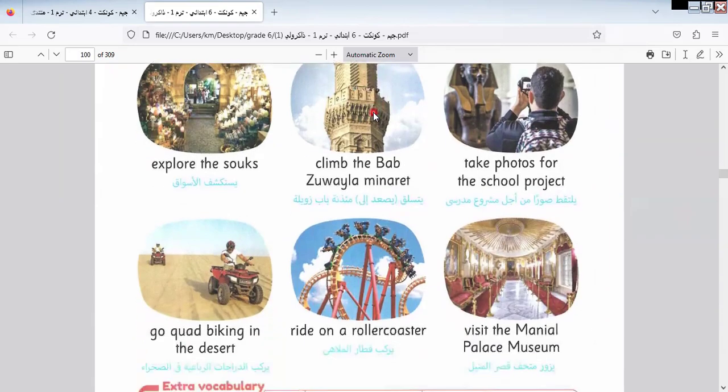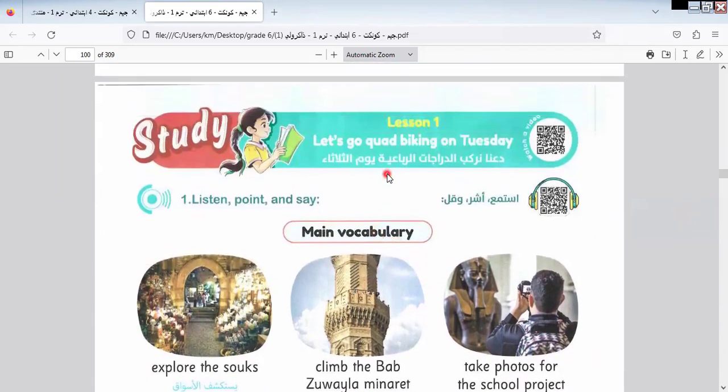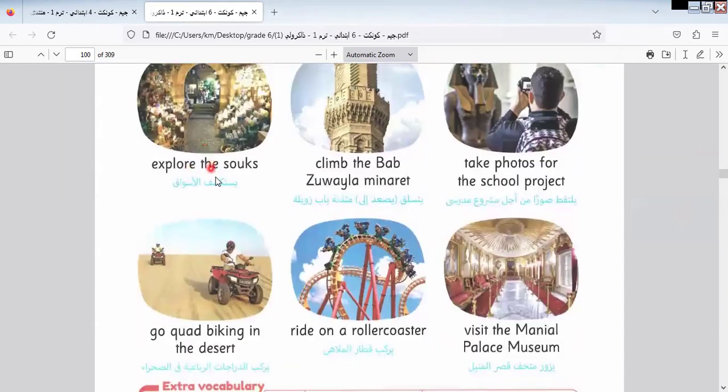Last time, we talked about the main vocabulary in the first lesson. We explored the souks. Souk is Arabic, but in English we know it as markets, as we told you during the lesson. Here is climb the pipe, take photos for the school project,